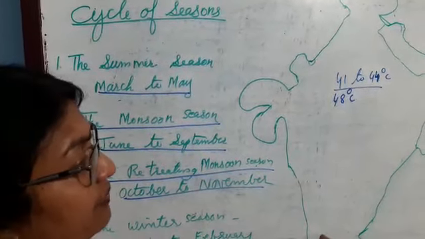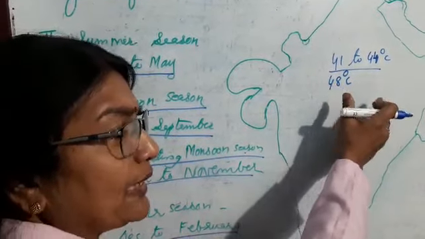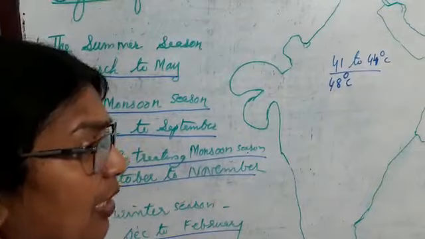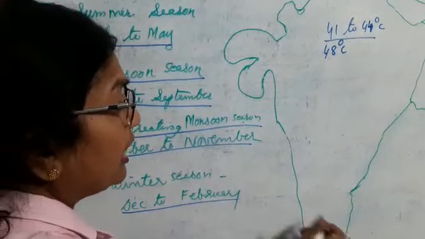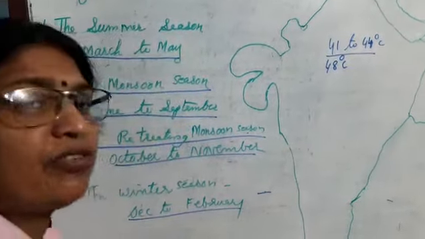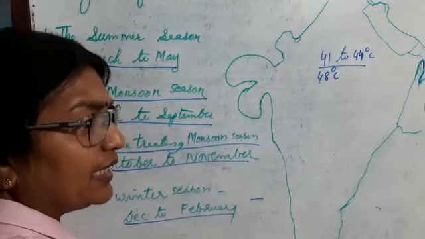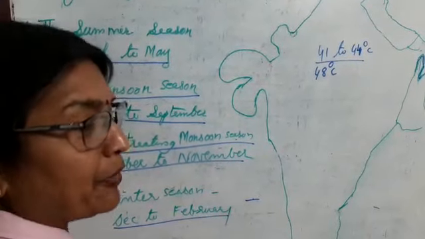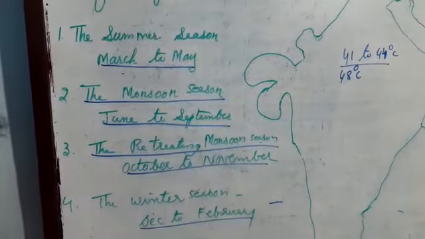Now the pressure system. We can say the temperature is more there, that is why the pressure is less. When we compare to the south, the temperature is less because of the influence of the seas. There are 3 seas there. Because of the influence of the sea, the temperature is less in the southern side, and the pressure is high there.